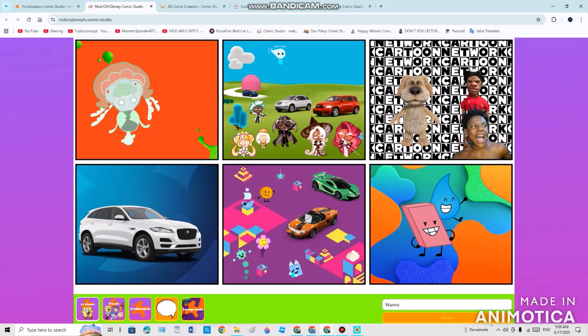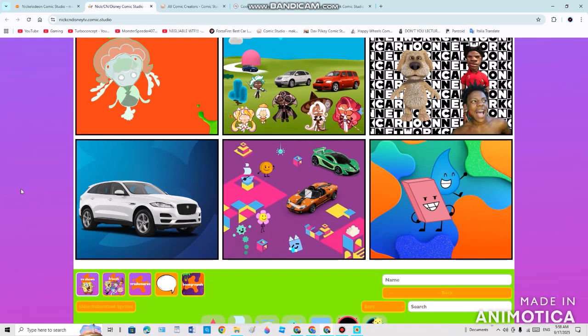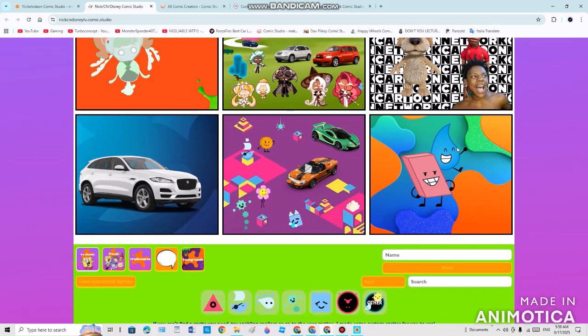But even otherwise, on the Disney screen, it must be the Jaguar F-Pace over here. One British car over here, two British cars over here, and a few American vehicles like the Ford GTX-1 and the McLaren P1 over here. And there must be a coin and the flower thing from Battle for Dream Island. And there must be the eraser and teardrop from Battle for Dream Island as well.